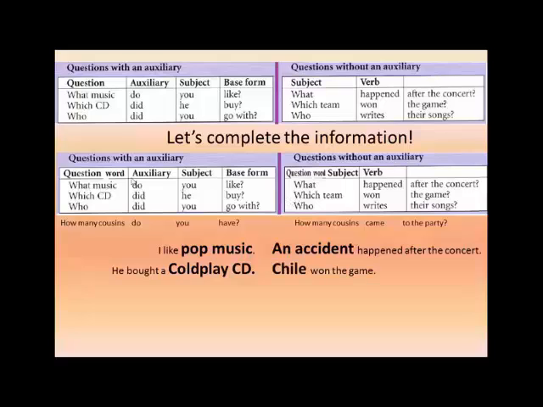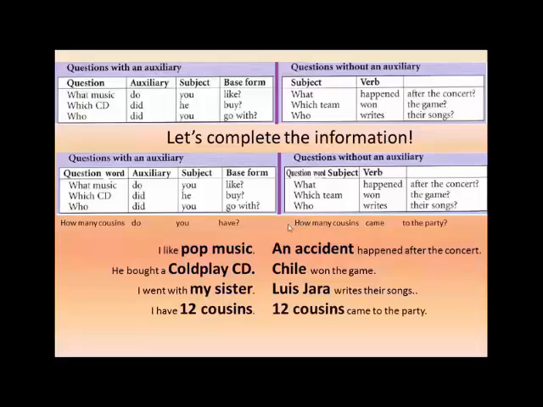Chile won the game. Who did you go with? I went with my sister. Who writes their songs? Luis Jara writes their songs. How many cousins do you have? I have 12 cousins. How many cousins came to the party? 12 cousins came to the party. Here you have the answers.